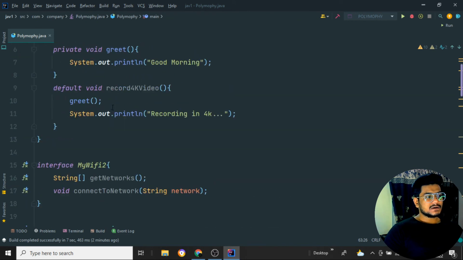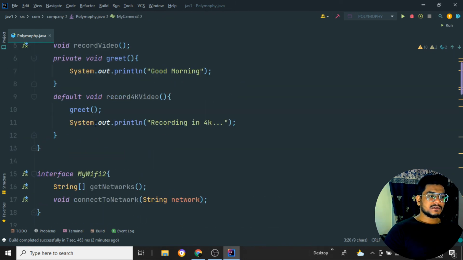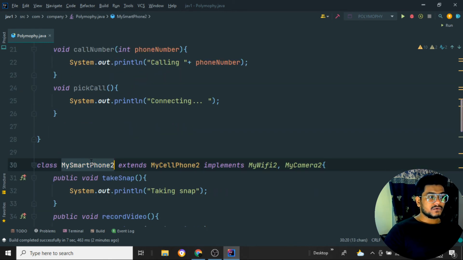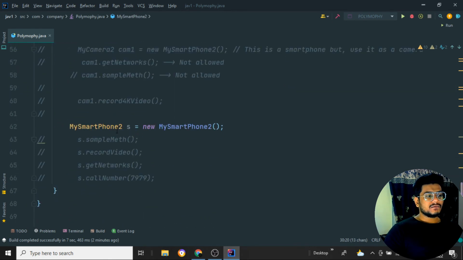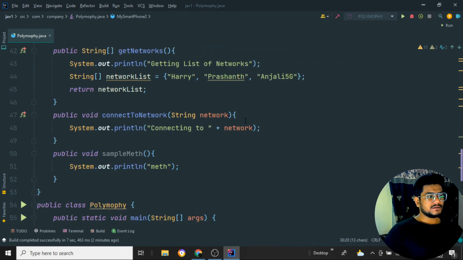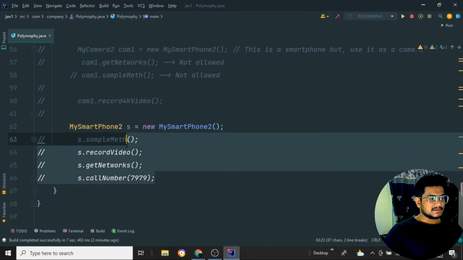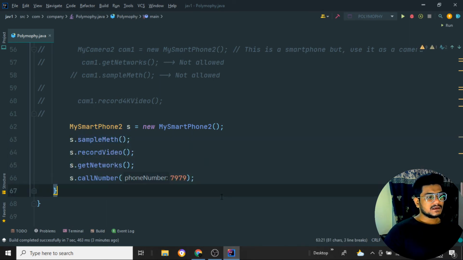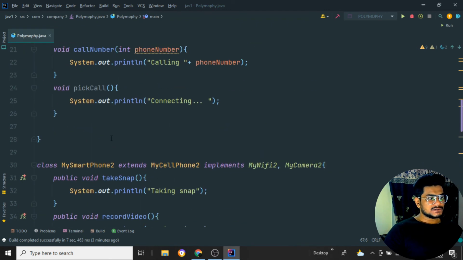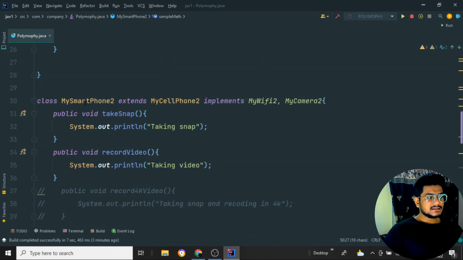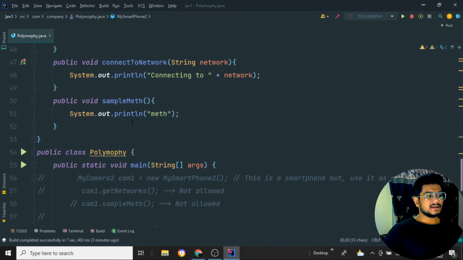Whatever I said for my camera 2 works the same for my Wi-Fi 2 also. Now I am trying to create a my smartphone 2 object for the new smartphone, for this particular class itself. So with this object, what can I access? Now I can access everything. I will just call s dot sample method. That is perfect, because the sample method is there inside the my smartphone 2 class itself, so it is very easy to access.